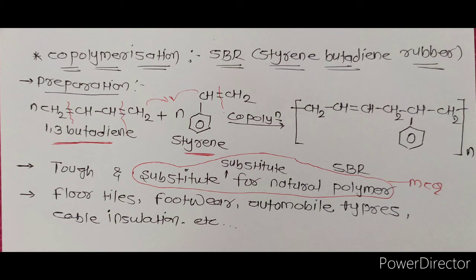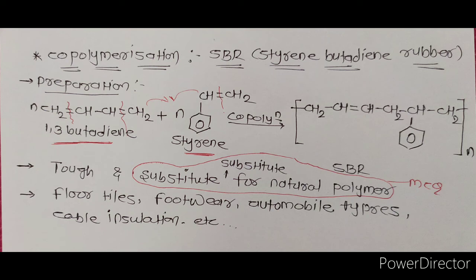Here, in the 1,3-butadiene molecule, initially the double bonds are present between carbon 1 and carbon 2, and between carbon 3 and carbon 4. When the 1,3-butadiene molecule reacts with the styrene molecule, the double bonds convert into single bonds, while the single bond converts into a double bond. And the last CH2 of 1,3-butadiene is combined with the CH of the styrene molecule.